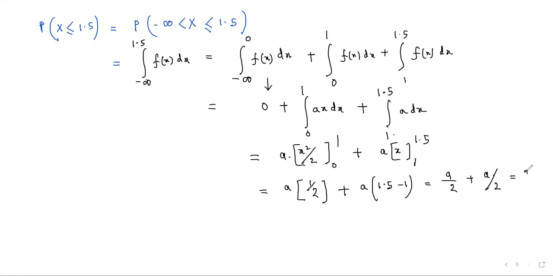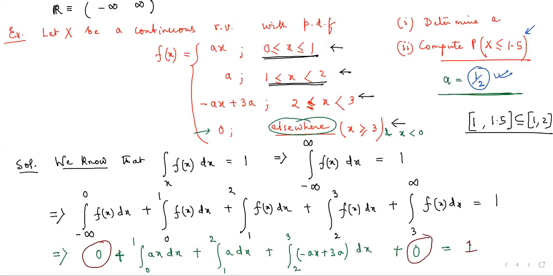So that is equal to a by 2 plus a by 2, that is a, and your a is half. So the probability that x takes a value less than or equal to 1.5 is also equal to half. So this gives you the answer to the problem. This is how we calculate the probabilities in this particular case.